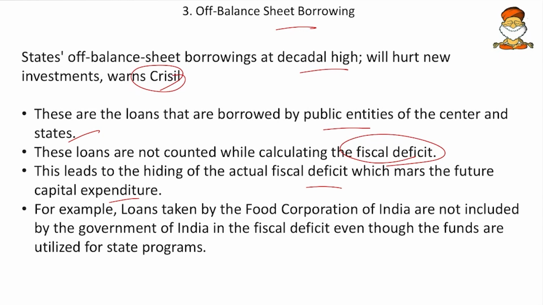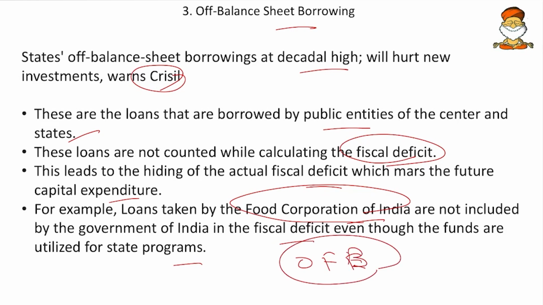For example, loans taken by Food Corporation of India are not included by the Government of India in the fiscal deficit, even though the funds are utilized for state programs. So such ones are called the off-balance sheet borrowing. So friends, here don't confuse the same with the off-balance sheet exposure. Off-balance sheet exposure is something related to banks. For example, apart from whatever the loans and the interests, I will be getting some additional income, and that is not written in the balance sheet. So that is the off-balance sheet exposure of the banks, and here it is off-balance sheet borrowing of the governments.